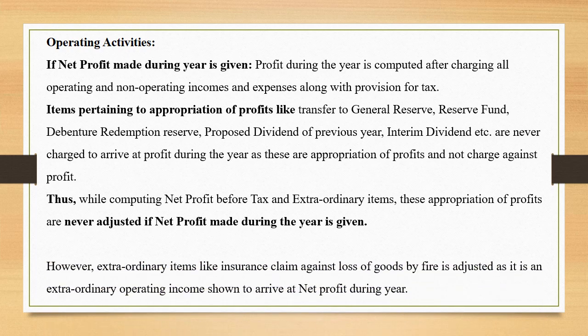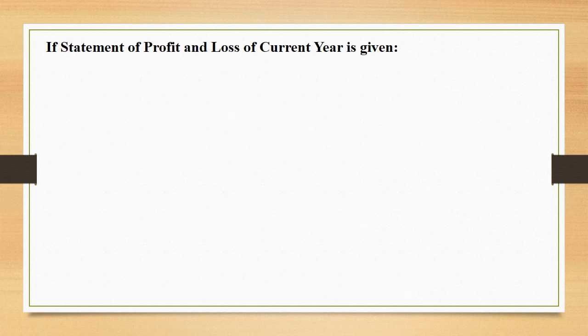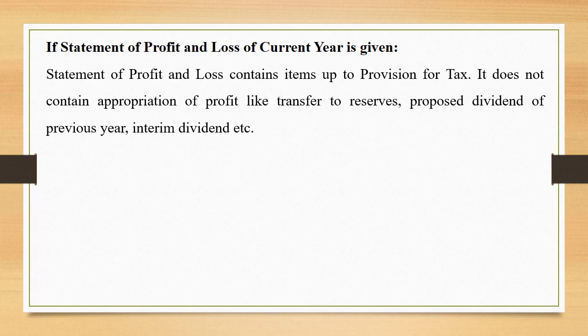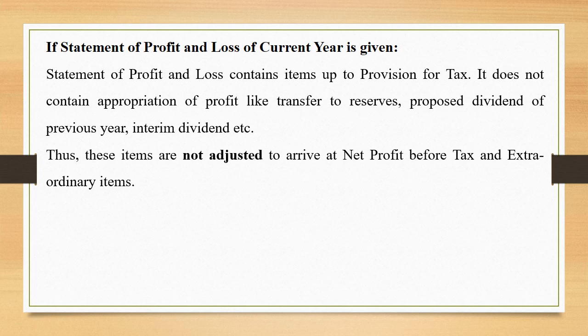However, extraordinary items like an insurance claim against loss of goods by fire are adjusted, as it is an extraordinary operating income shown to arrive at net profit during the year. If the statement of profit and loss of the current year is given, we know that it contains the items up to provision for tax. It does not contain appropriation of profit like transfer to reserves, proposed dividend of previous year or interim dividend, etc. Thus, these items are not adjusted to arrive at the net profit before tax and extraordinary items.